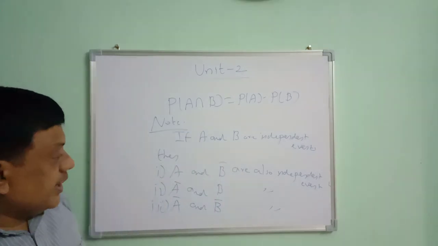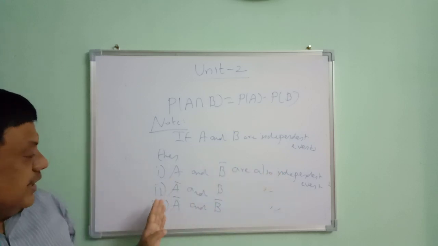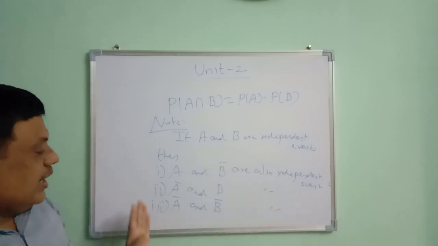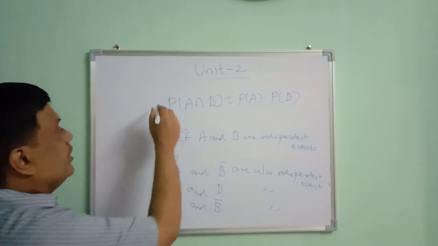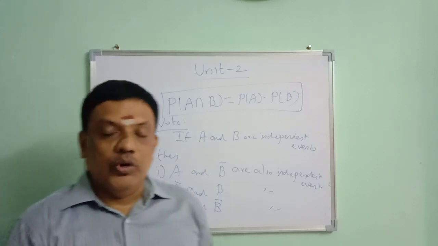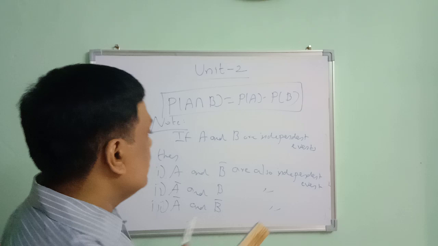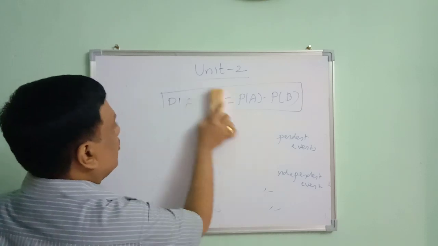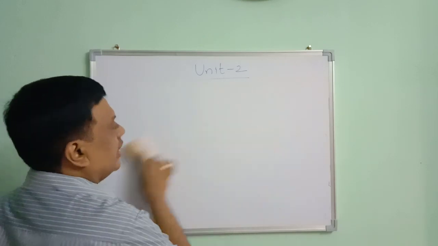This is an important property. So, if two events are independent events, then probability of A intersection B is equal to probability of A into probability of B. So, by seeing the multiplication theorem of probability, we are having an important concept known as conditional probability.